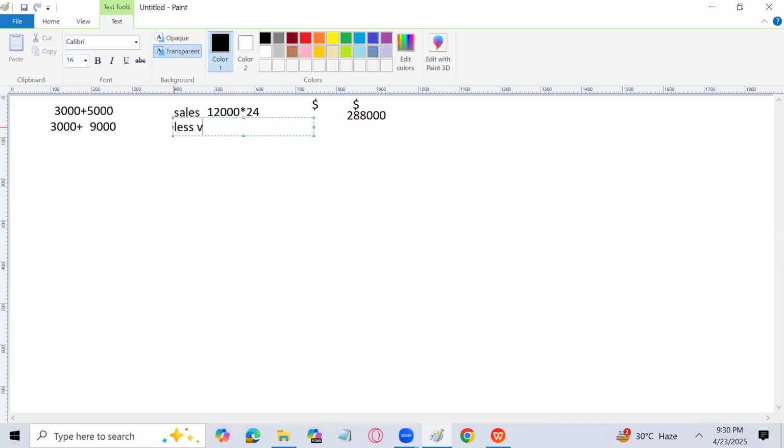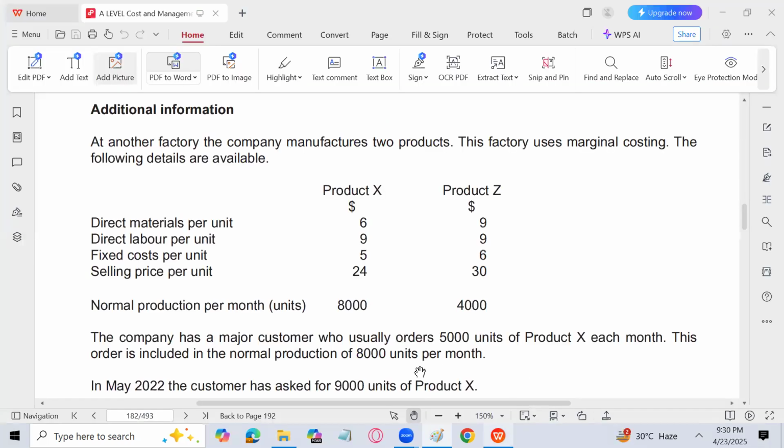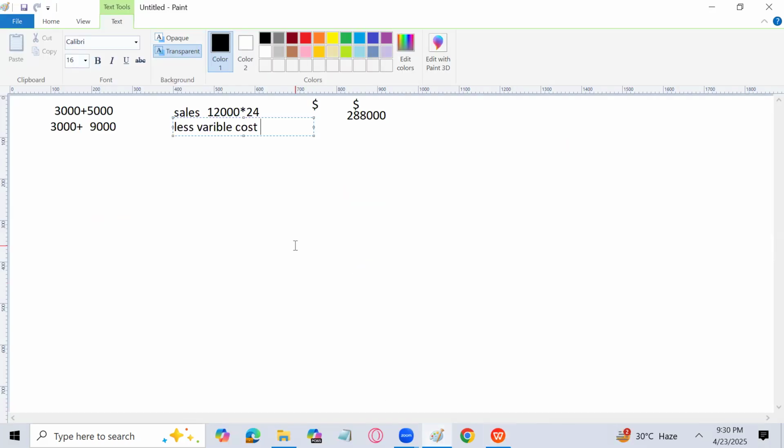So less variable cost. We'll subtract variable cost because in contribution costing, I told you that we have to subtract variable cost from sales to get contribution first, and then we'll subtract fixed cost to get the profit for the year. This is the way we use in marginal costing because it is for decision making purposes. So direct material per unit is 6, direct labor is 9. So we'll do that.